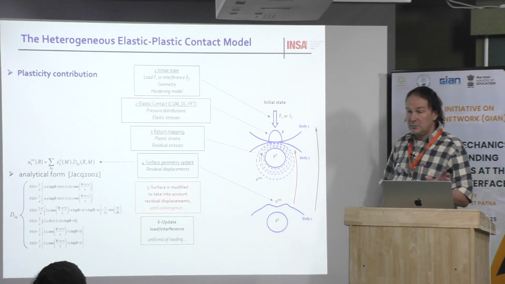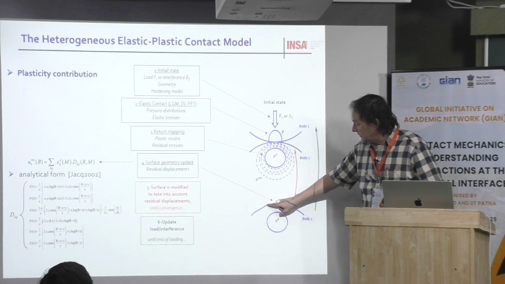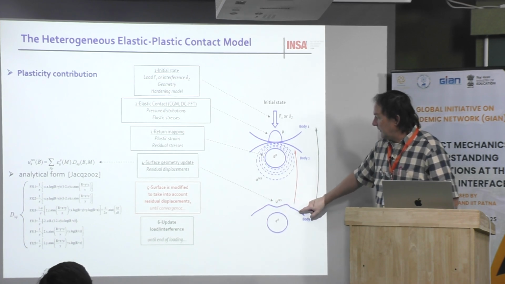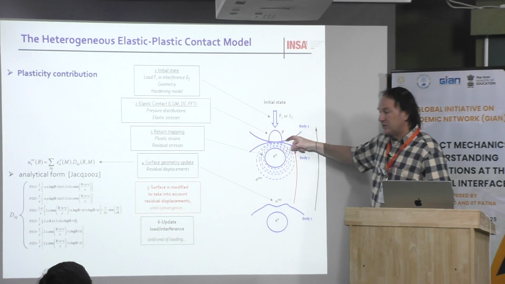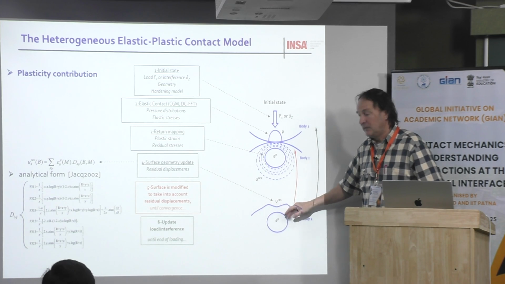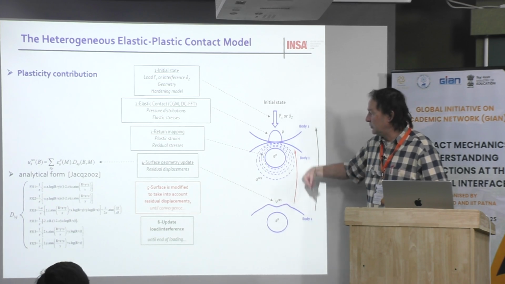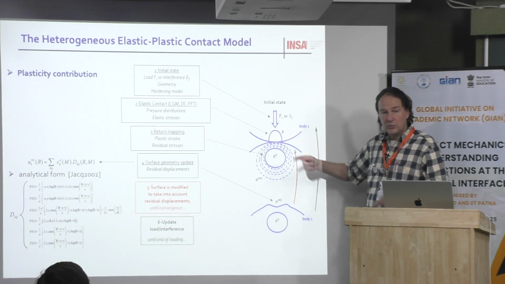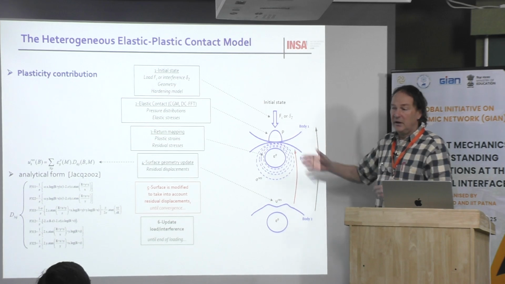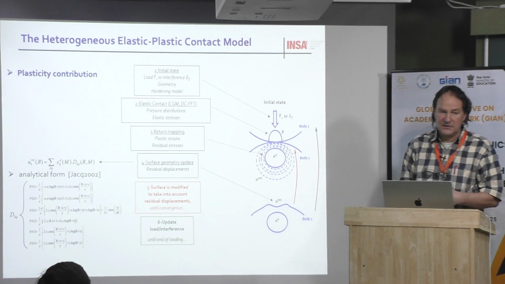Then the idea is very simple. Now we record this displacement, and we consider that the initial geometry is not anymore flat, but it's perturbed. And we add this deformation to the initial geometry. And then we redo a calculation. Okay? And we can solve that very quickly. After a few iterations, we get the solution. This is the principle.